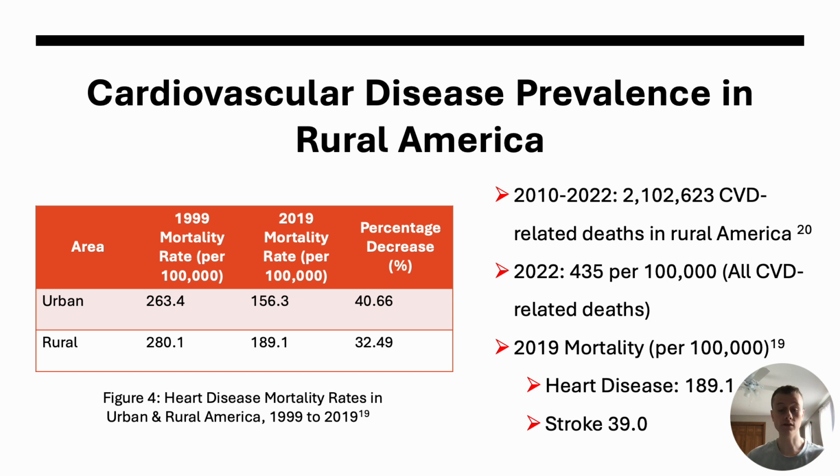Examining incidence generally, between 2010 and 2022, over 2.1 million deaths in rural America were related to cardiovascular disease. And within 2022, 435 per 100,000 people in rural America died due to this condition.